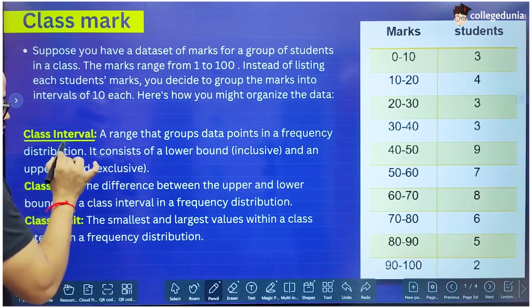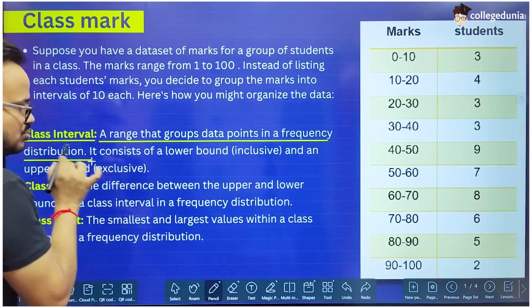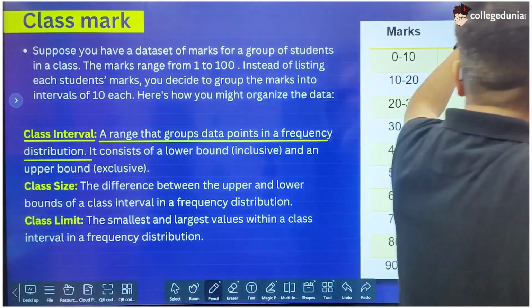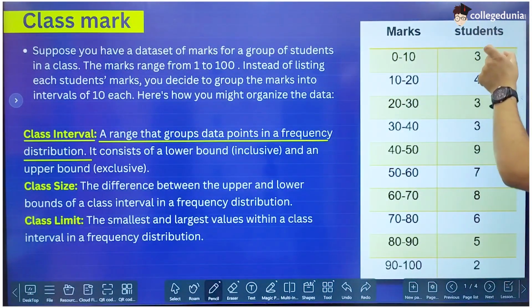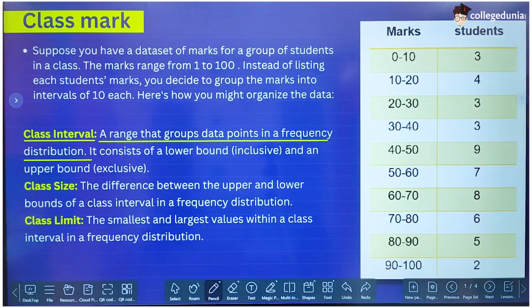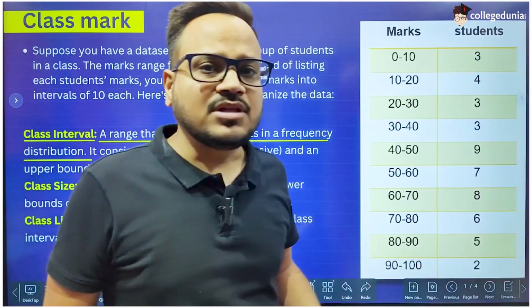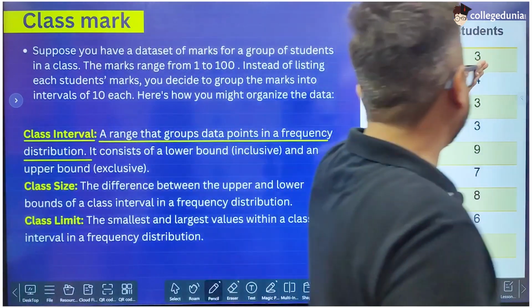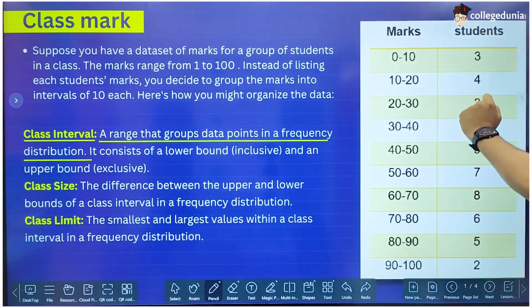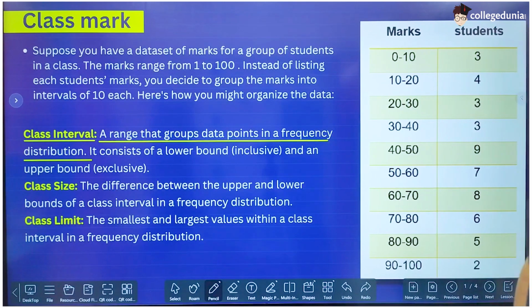So what is a class interval? A range that groups data points in a frequency distribution. Okay, what are these values? These are obviously the number of students who have scored marks between this and this range, and this is called the frequency. Frequency means the number of times something is repeated. So there are 3 students whose marks lie between 0 to 10, so frequency is 3, and there are 4 students whose marks lie between 10 and 20, so in this case frequency is 4.